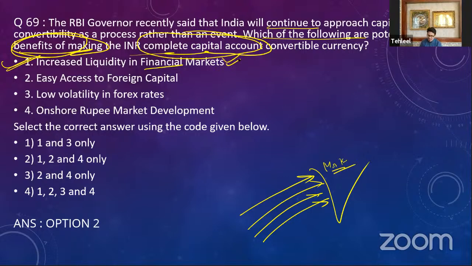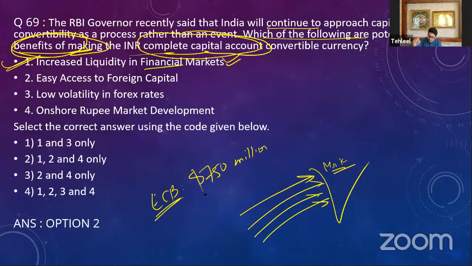Then you have easy access to foreign capital. Absolutely right. You can go out and get money. Currently, if you have a company and you want to do external commercial borrowing, you will not be able to do it beyond $750 million. Even if, suppose Reliance goes to the Bank of England, and the Bank of England is willing to give a $2 billion loan to Reliance, Reliance will not be able to get this $2 billion to India.